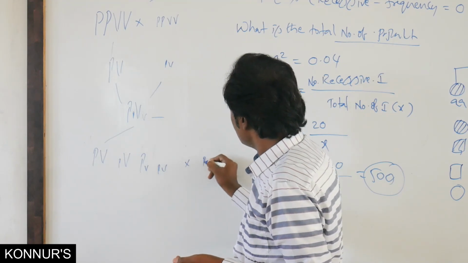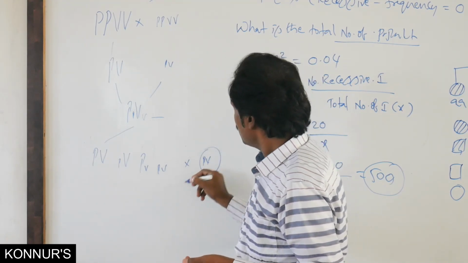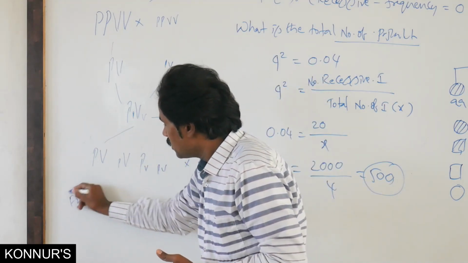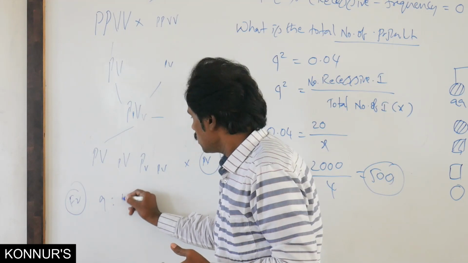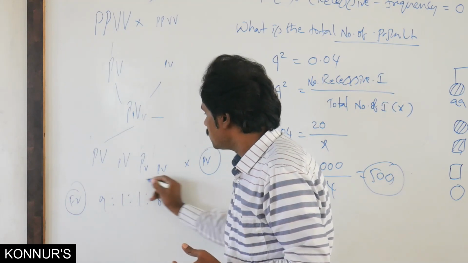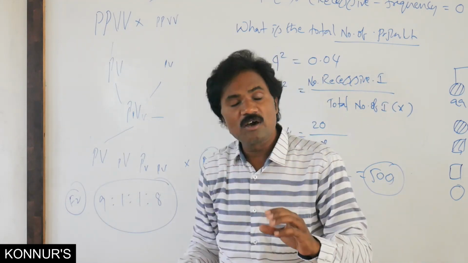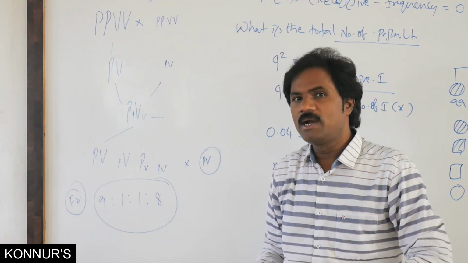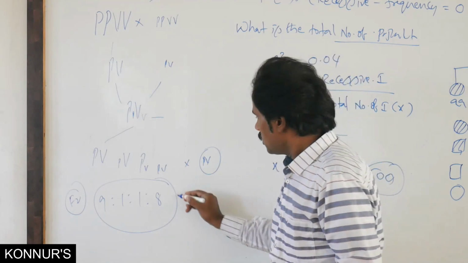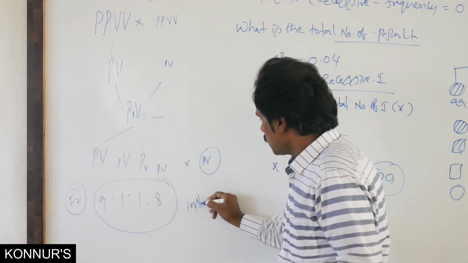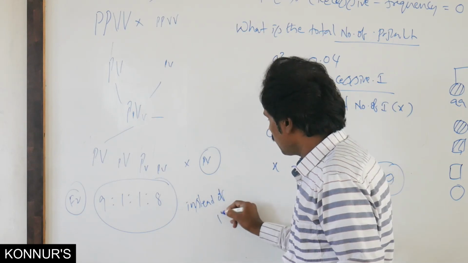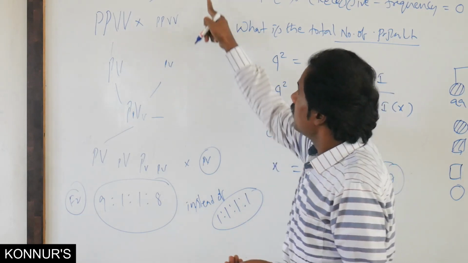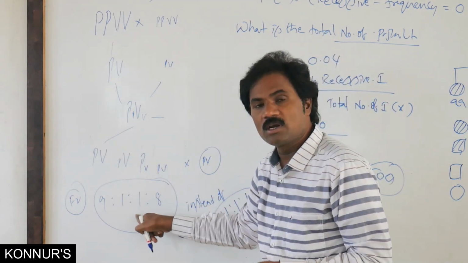If it is crossed with the recessive, then in the F2 generation the possibility is 9:1:1:8 instead of 1:1:1:1, the normal dihybrid test cross ratio. This is the normal test cross, but here the incomplete linkage test cross ratio is present.